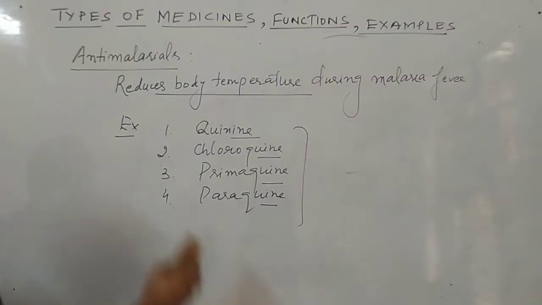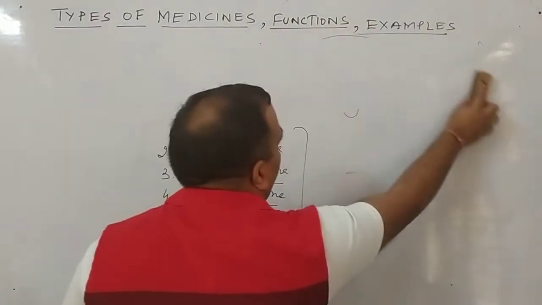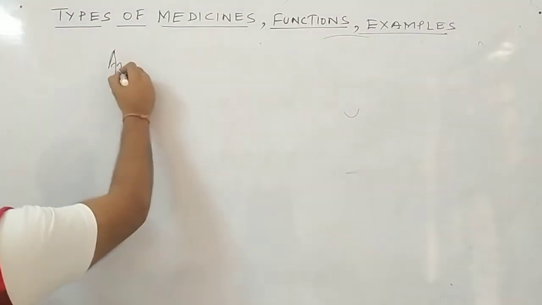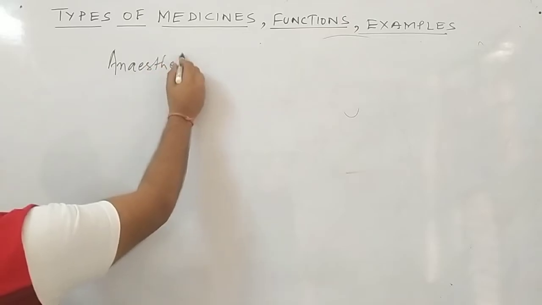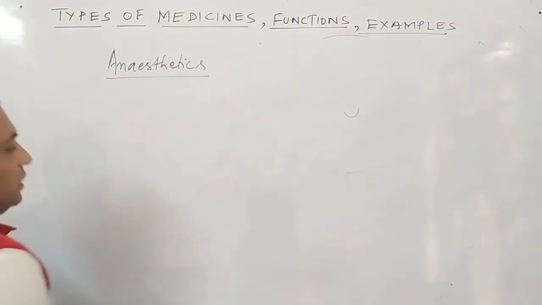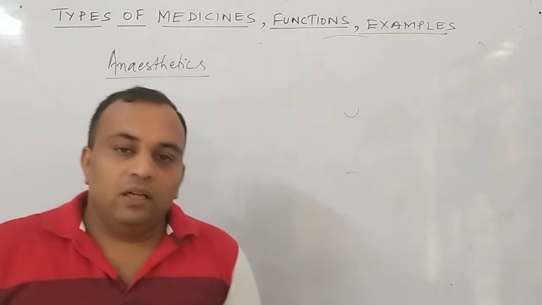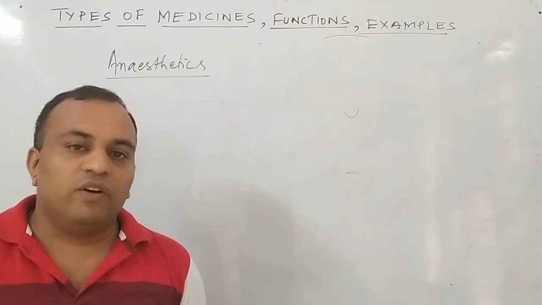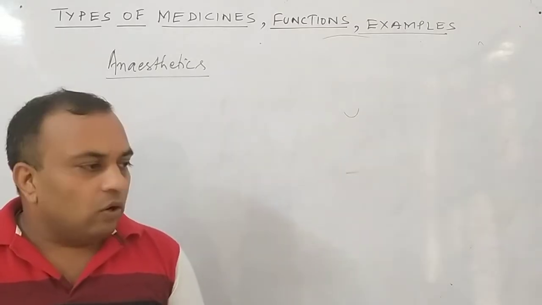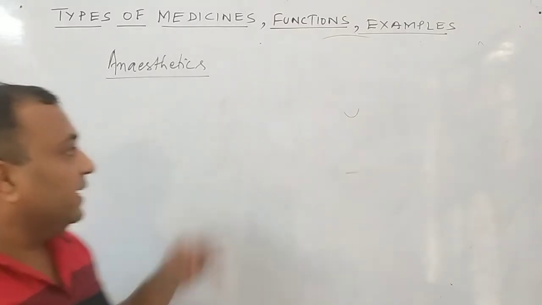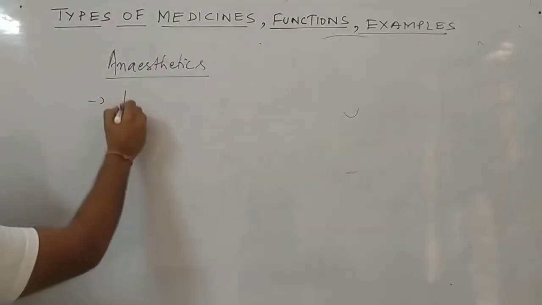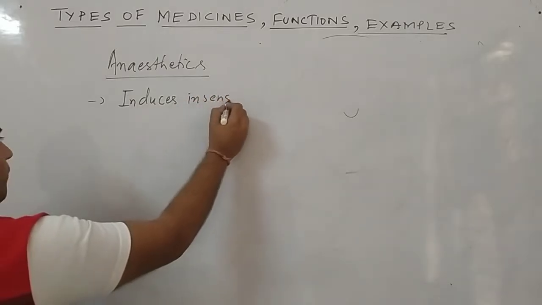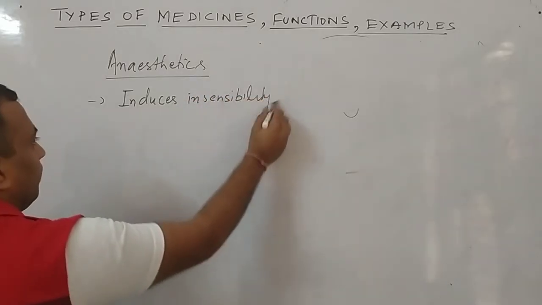Now the next one is anesthetics. Next type of medicine or drugs, anesthetics. Now what are anesthetics? Remember during surgery, the doctor normally injects some chemical in our body due to which the sensibility of our body completely vanishes. Then the doctor easily performs the surgery. So what are anesthetics? These are the medicines which induce insensibility in the body.